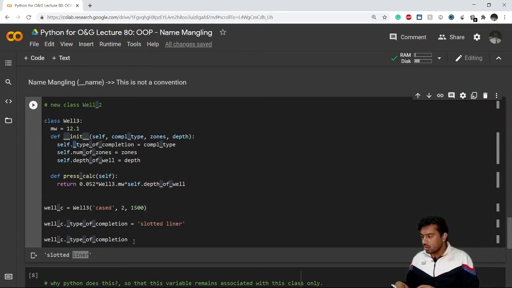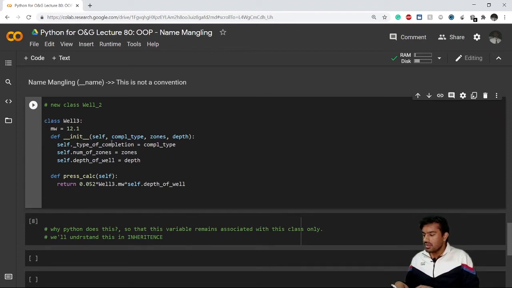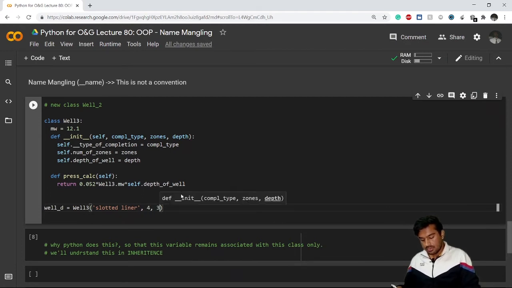Now let's move on to the new topic, that is name mangling. I'll just delete all this as of now. Now instead of a single underscore, we use a double underscore here. If I create an object, val_d this time, it has slotted liner, zones let's say 4, and a depth of 3900 feet, right?